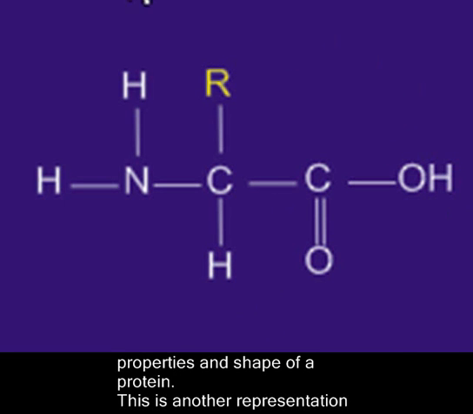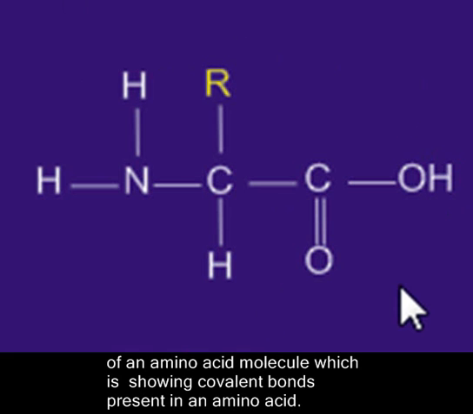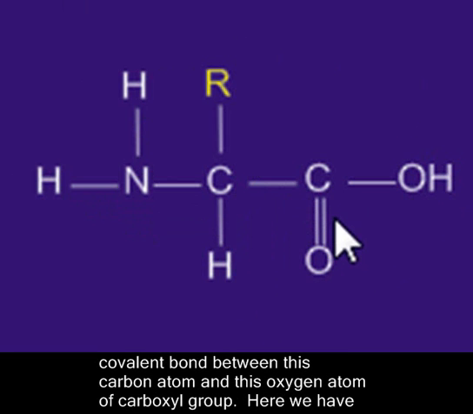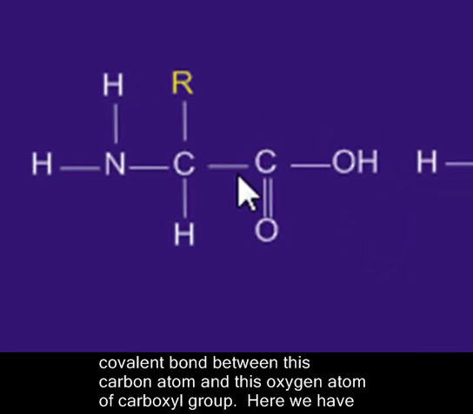This is another representation of an amino acid molecule, which is showing covalent bonds present in an amino acid rather than chemical formula. Notice all covalent bonds are single covalent bonds, with the exception of this double covalent bond between this carbon atom and this oxygen atom of carboxyl group.